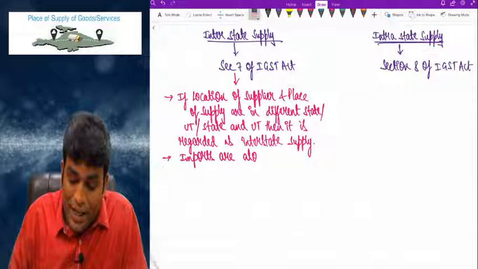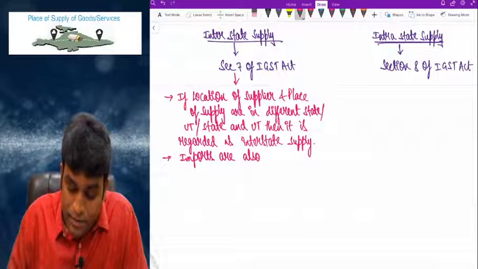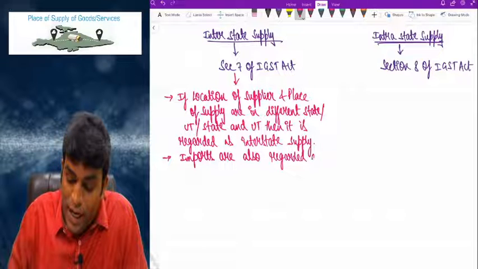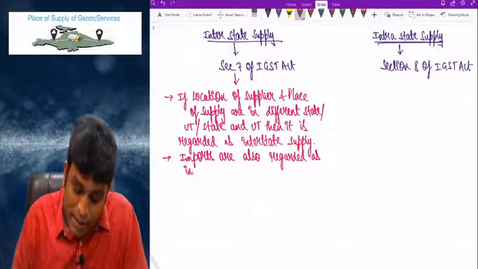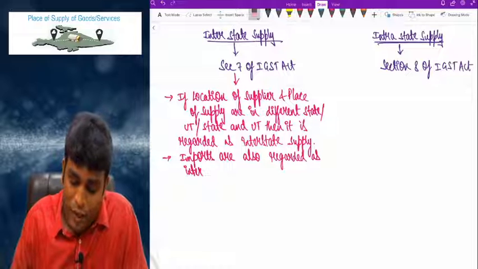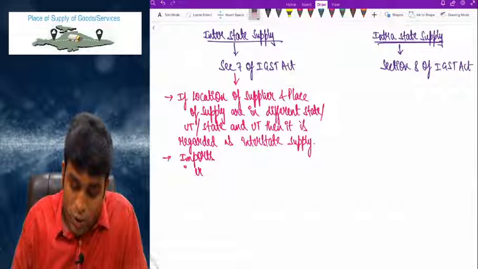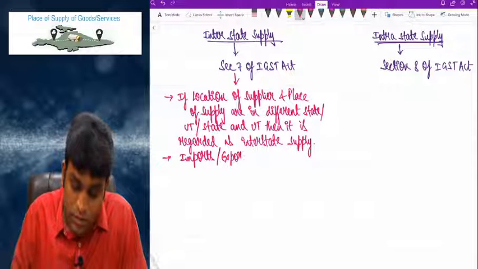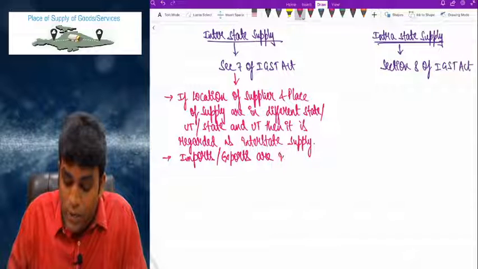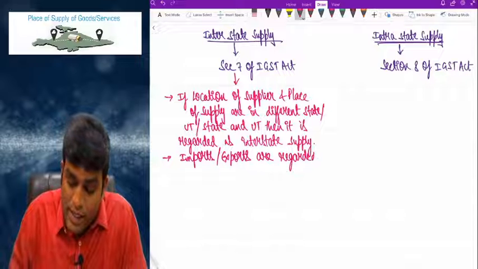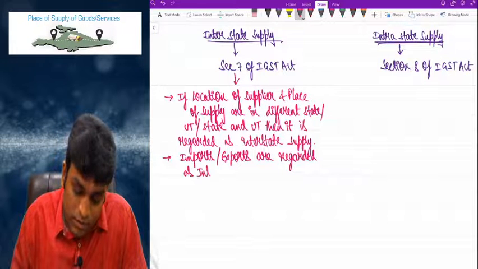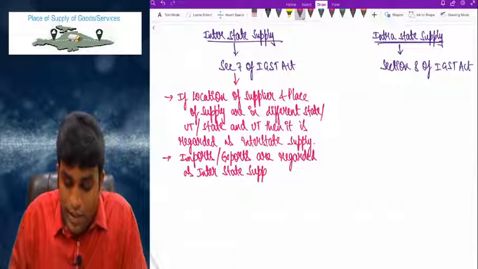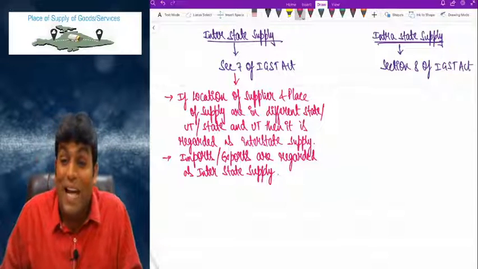Then, next point. Imports are also regarded as interstate supply. And for information, why just import? It could be imports or exports. Imports or exports are regarded as interstate supply. That is the reason why we charge something called IGST.